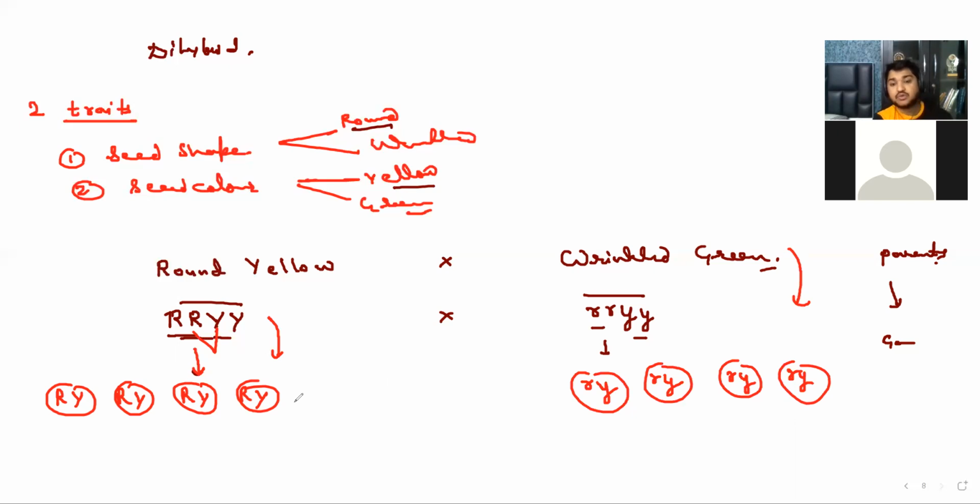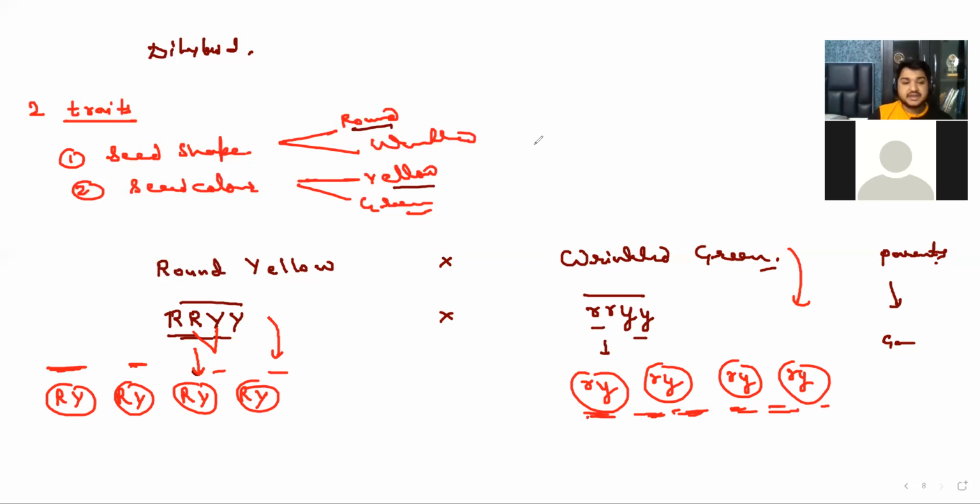So now can you guess how many types of babies will be formed? I mean, how many total chances of babies? 16. Why? Because this one will combine with all these four, this one will fuse with all these four, and this one with all four. So four, four, four, four, total 16. And all of them will be completely same. I found a pattern.